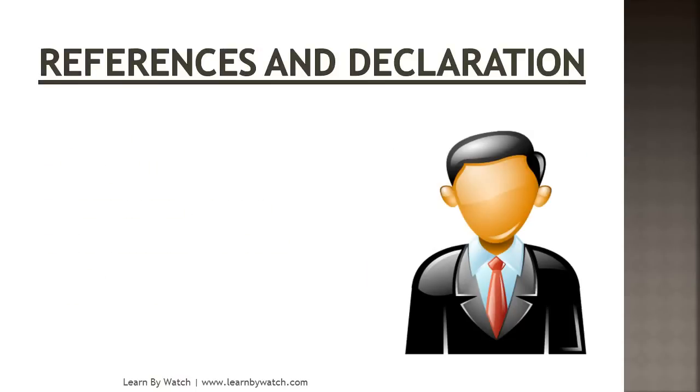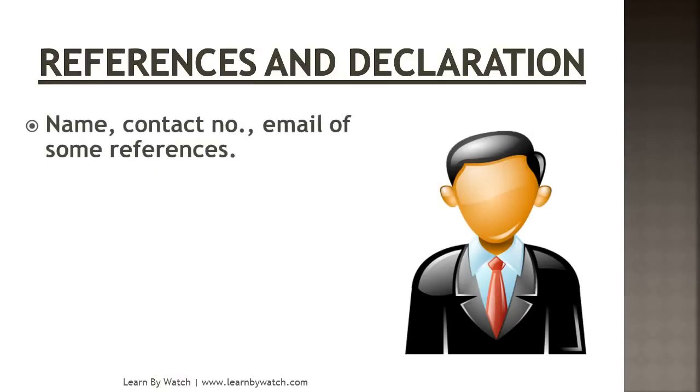Next and last point is references and declaration. Write the name, contact number, and email of some references. You have to give a minimum of 2 references. Okay, references are important because the interviewer may not be able to believe whatever you have written in your resume or CV, and he might contact any of the references and ask about you, how long they have known you and how you are as a person. So references are very important for companies. Write the name, their mobile or contact number, and their email ID.